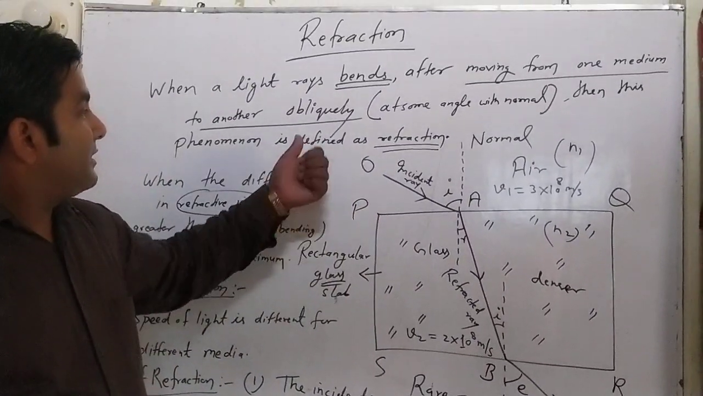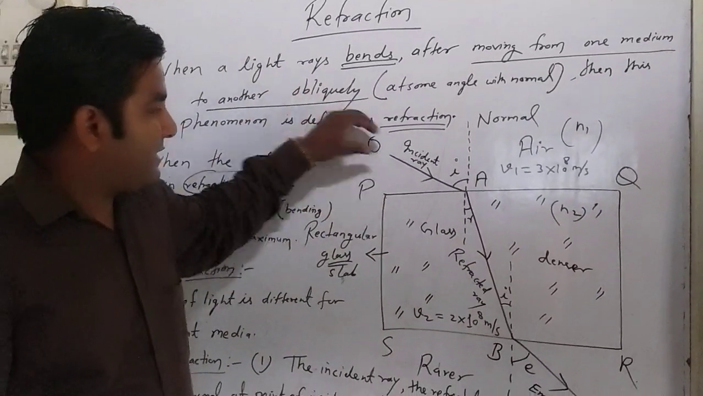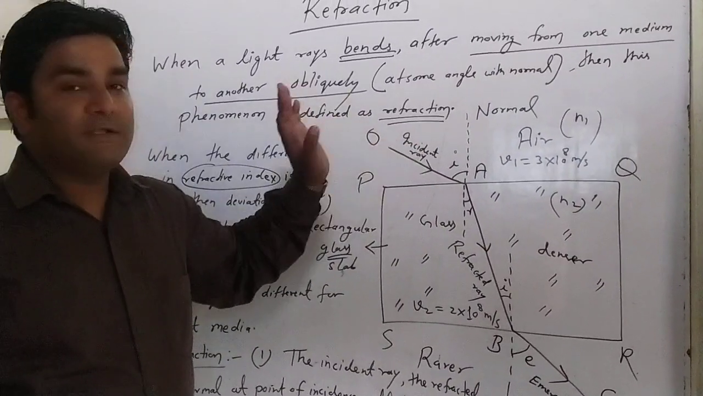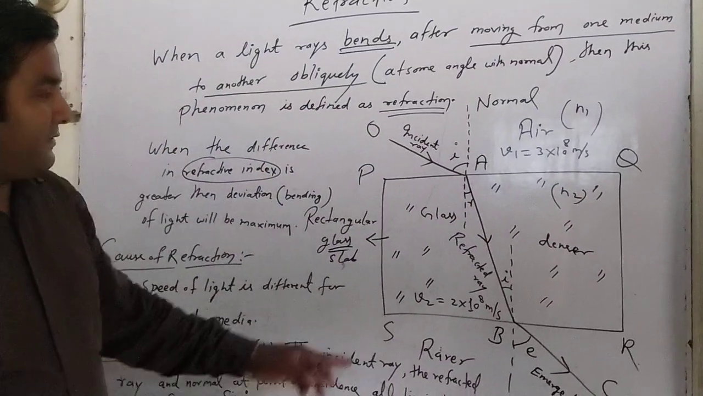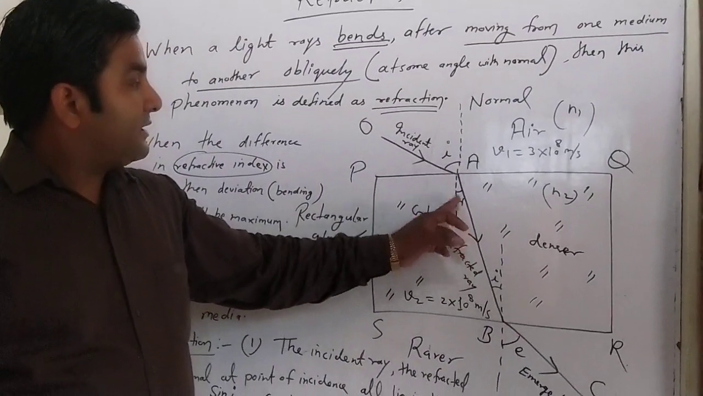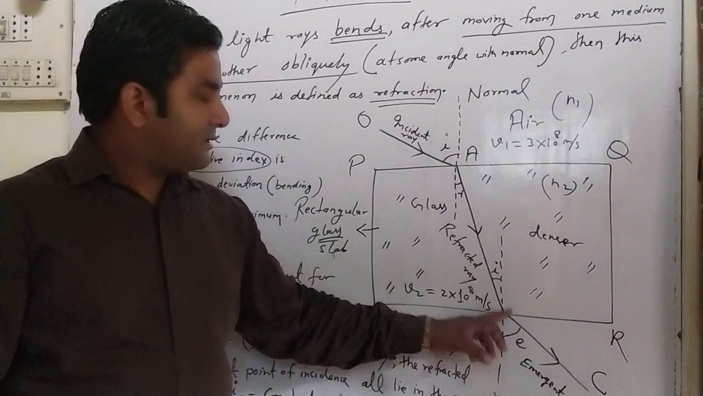Another concept depends upon obliquely. When the light ray goes into the second medium and is incident obliquely, it is deviated by an angle that is either smaller than the initial angle or greater than the initial angle.